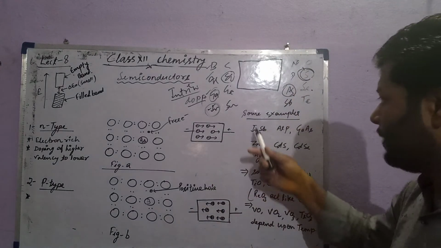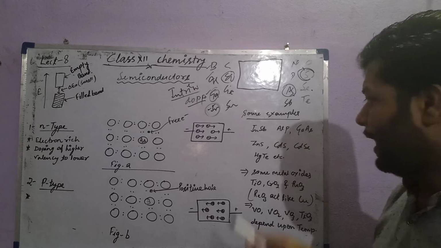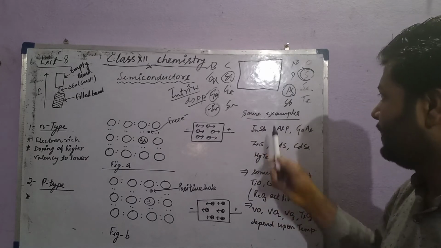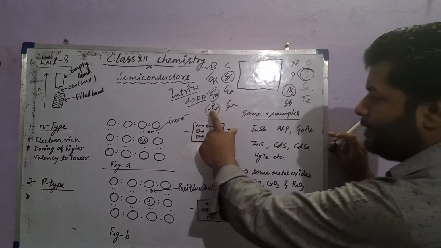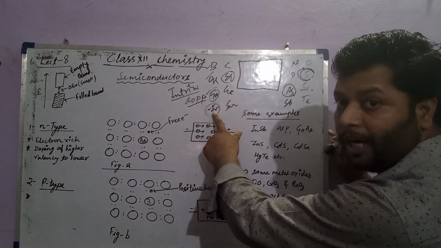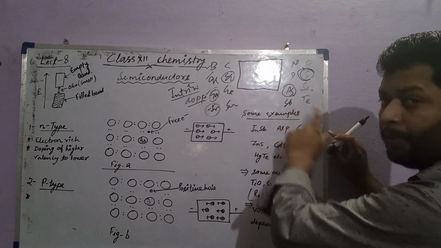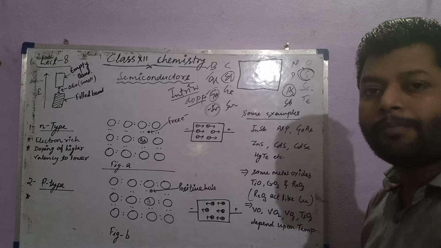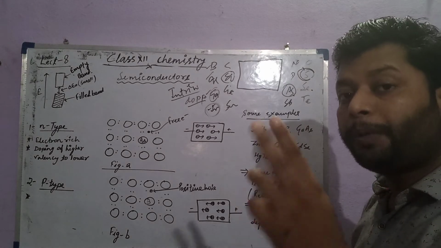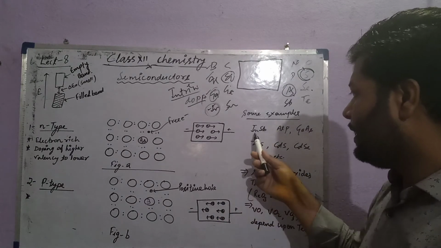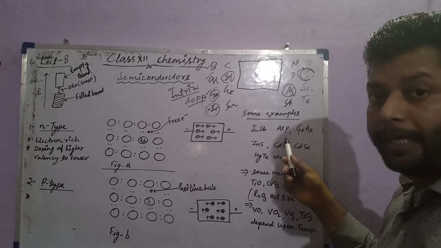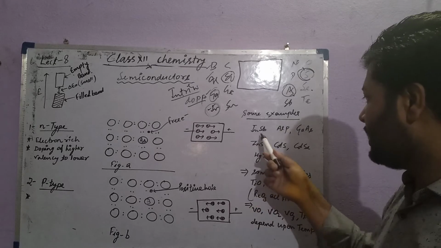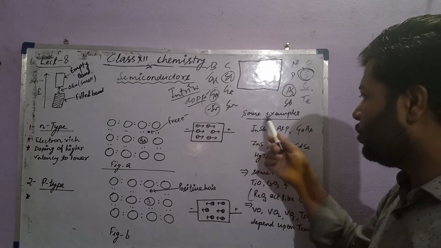Now let's move on to some other examples. I am taking the example of indium and antimony. You can see indium is from group 13 and antimony is from group 15. So these are examples of group 13 to group 15 element combinations: indium antimonide, aluminium phosphide, AlP, and gallium arsenide. These are three examples of group 13 to group 15.